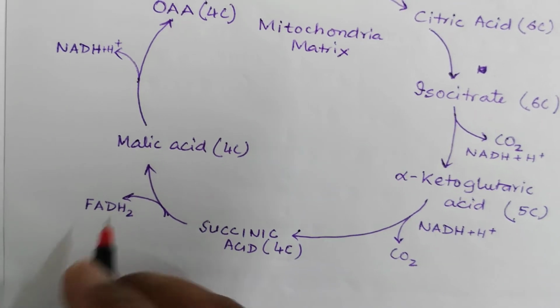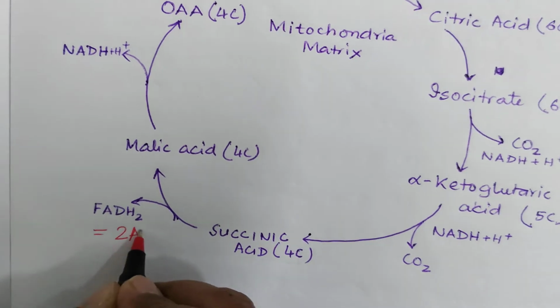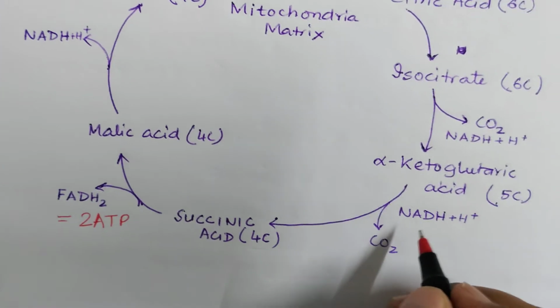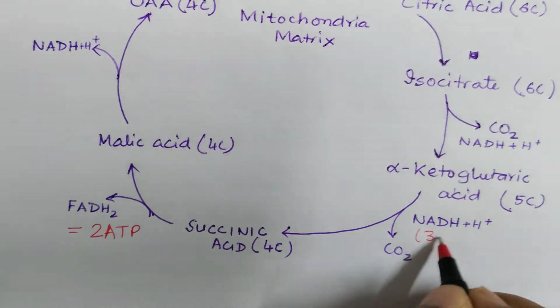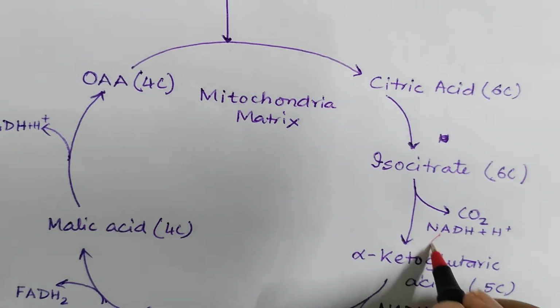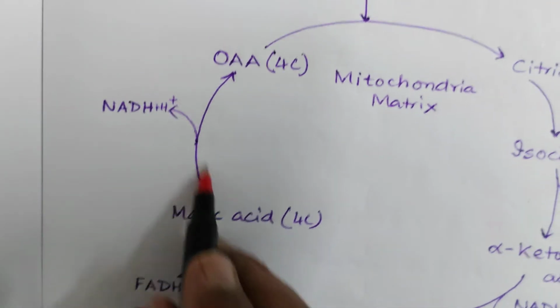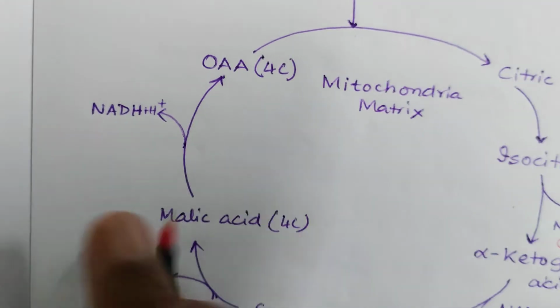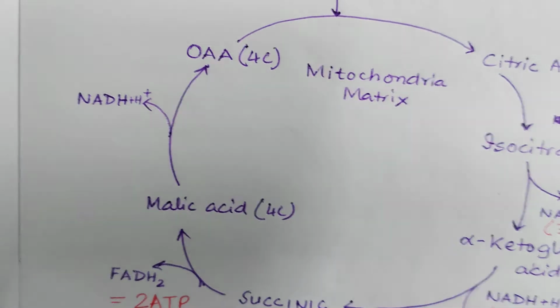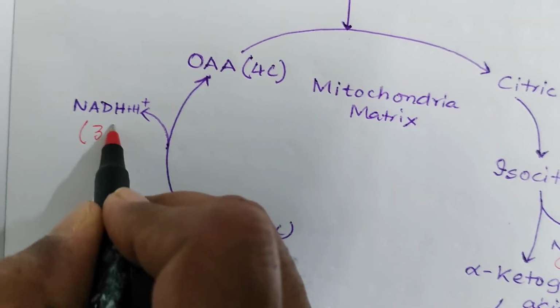Now when succinic acid is converted into malic acid, 1 FADH2 is produced. 1 FADH2 means here we get 2 ATP. Here we get 3 ATP. Here we get 3 ATP. And from malic acid to oxaloacetic acid, both 4 carbon compounds, we again get 1 NADH, that means 3 ATP.